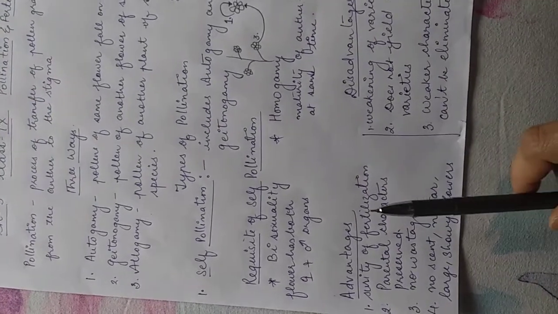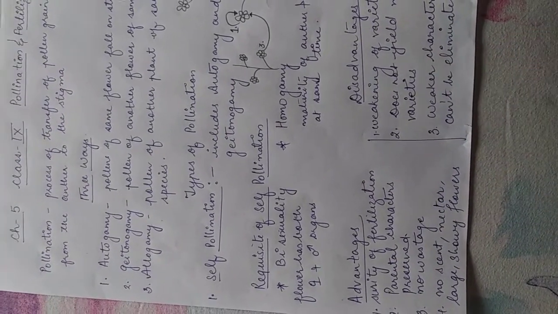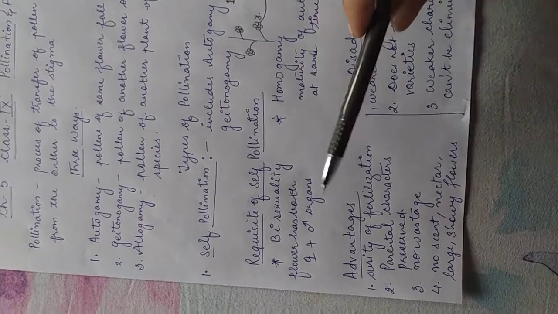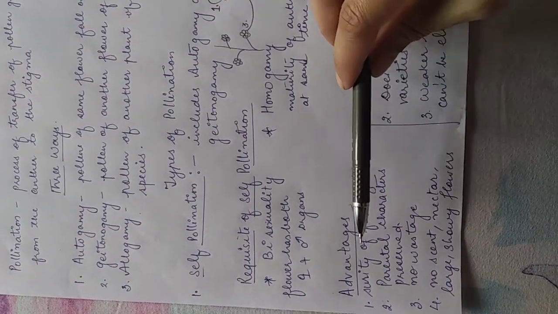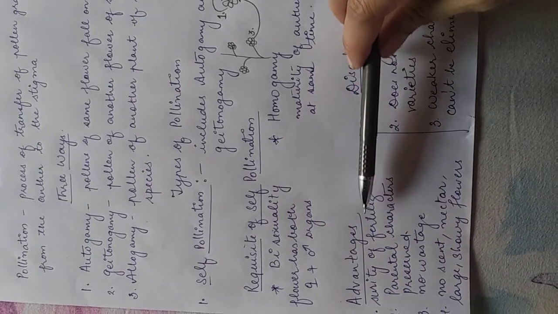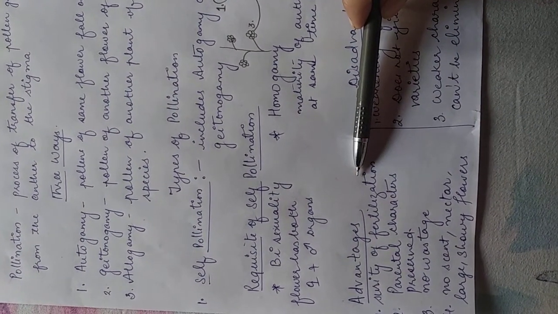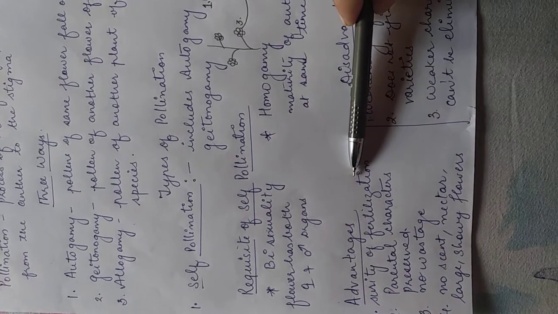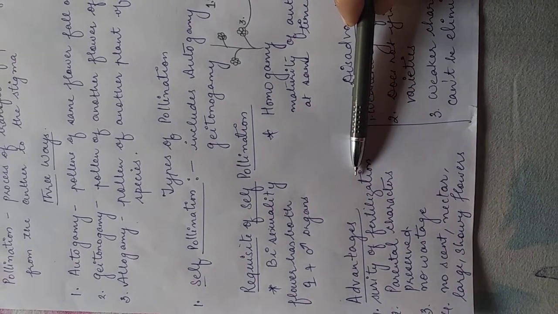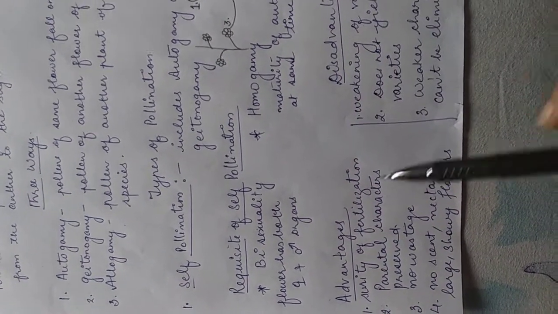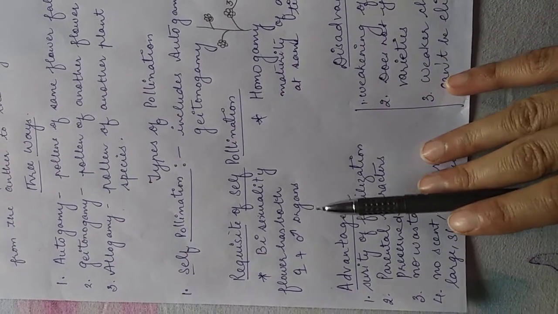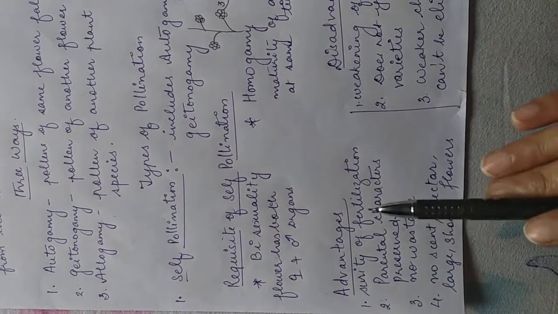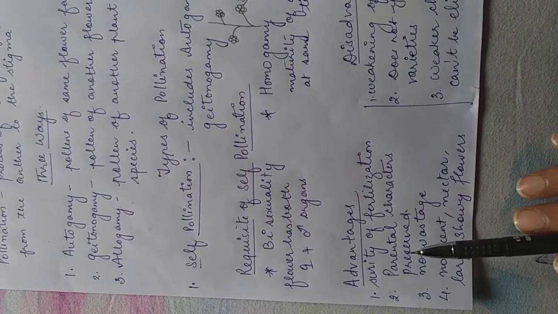Now we talk about the advantages and disadvantages of this self-pollination. First we'll go through the advantages. Well, self-pollination makes sure that fertilization will definitely take place. It is much surer in bisexual flowers where stamens and carpels mature at the same time. So self-pollination will definitely take place. The fertilization process will definitely take place in self-pollination.